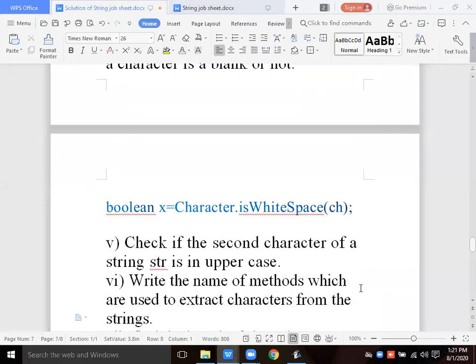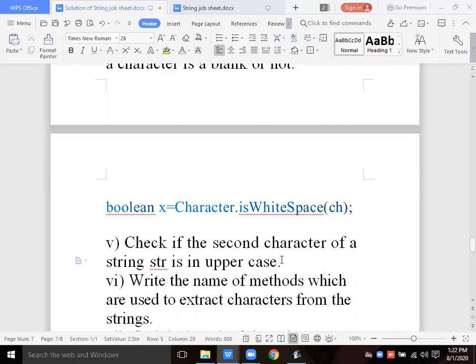Okay, then next is that you can check isLowerCase, isUpperCase, isDigit, isLetter. These are predefined methods of the Character wrapper class to check the characters. Check if the second character of a string str is in uppercase. Yes, is in uppercase, the second character of the string. So first of all, you have to fetch the second character.